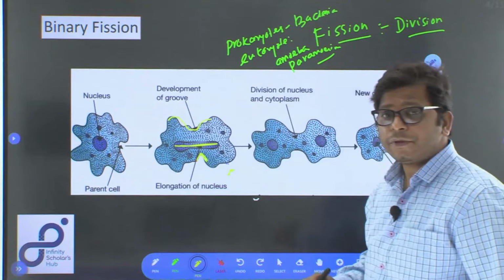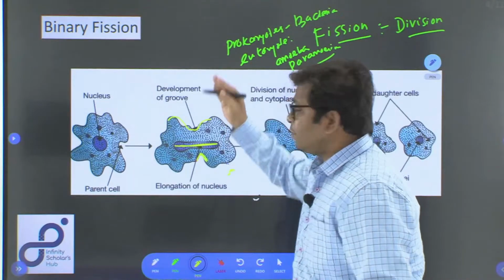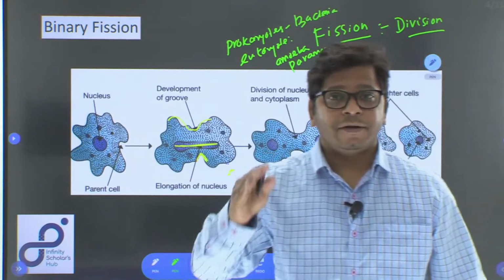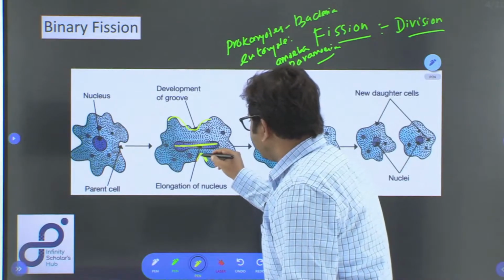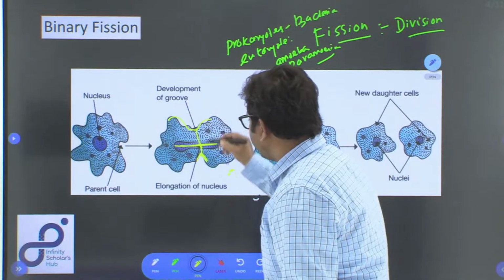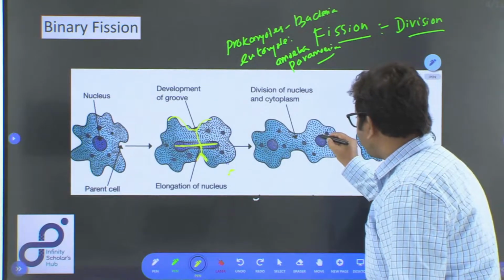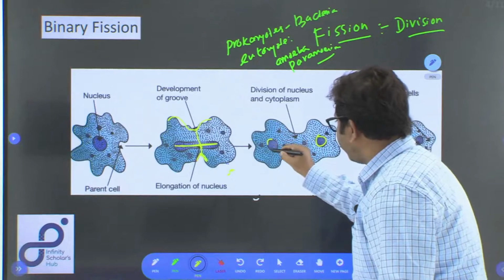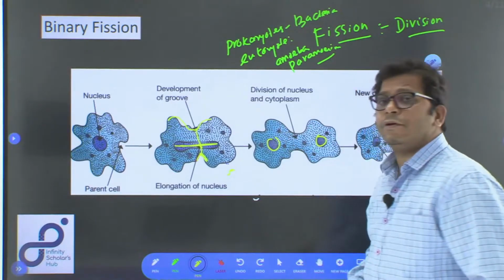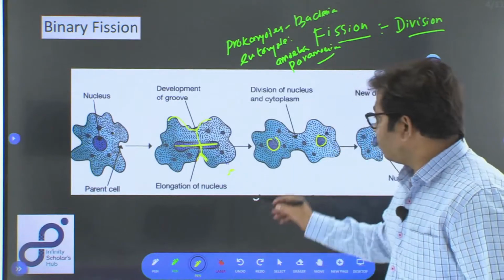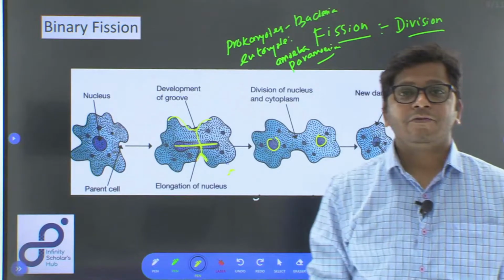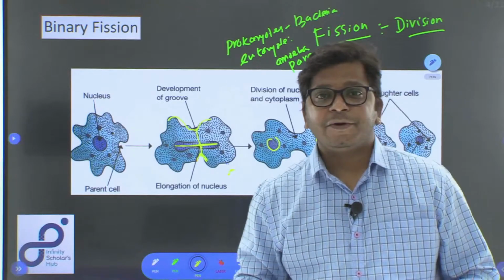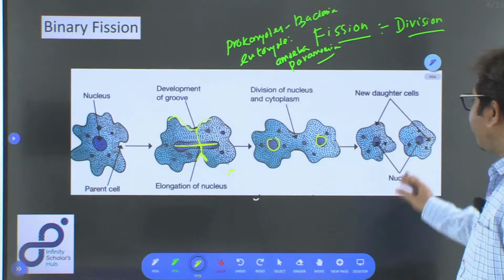Okay, and they progress inwards. As they move inwards, what will happen? They take the nucleus along with them, and by that process the nucleus also divides, and the cytoplasm also divides. Okay. So, the nucleus is dividing into two parts, and the cytoplasm is also dividing into two parts, and such kind of reproduction is called binary fission.